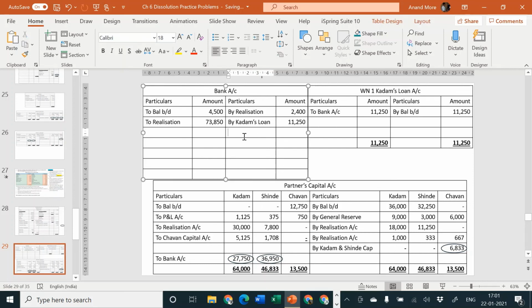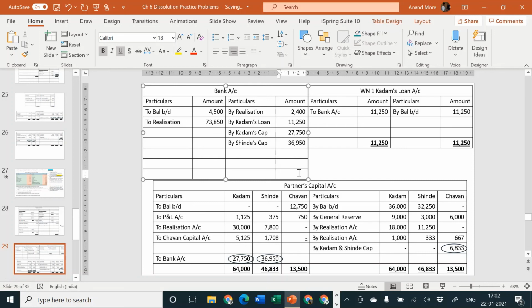Second effect of the same will be given in bank account credit side, because partners capital debit, it means bank account credit. So bank account credit side by Kadam's capital and by Shinde's capital. Kadam amount is 27,750 and Shinde amount is 36,950. Okay. Now take the name of Hari and tally the bank account.